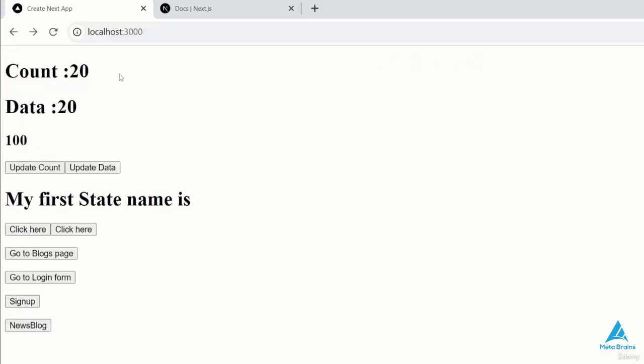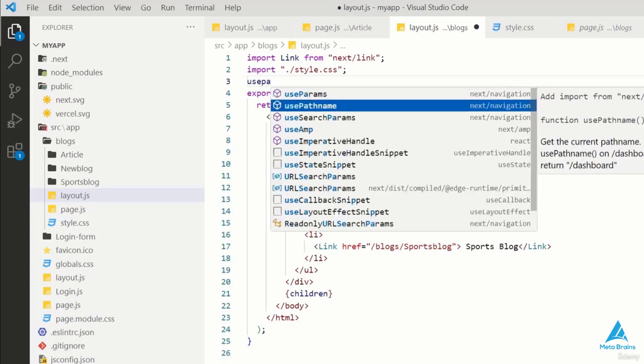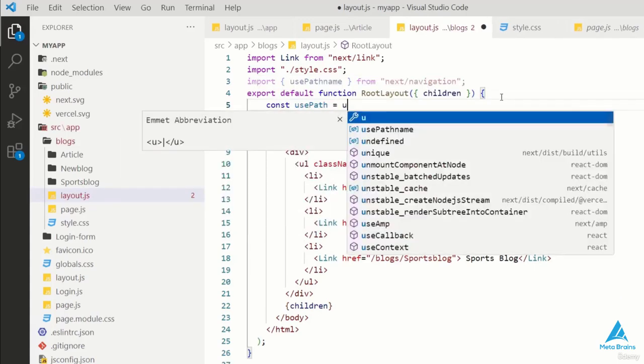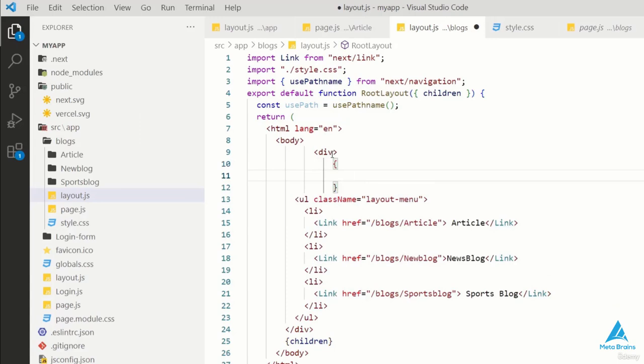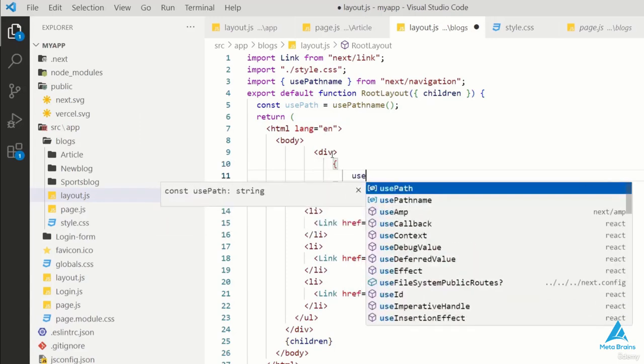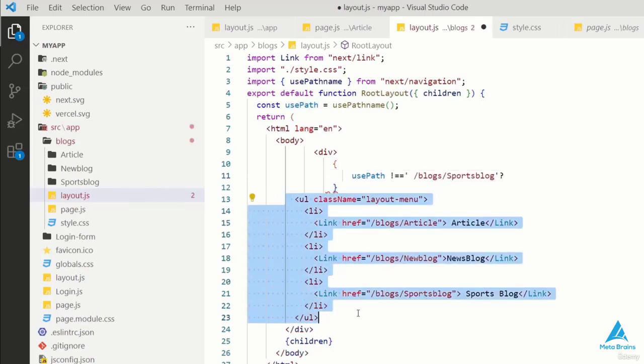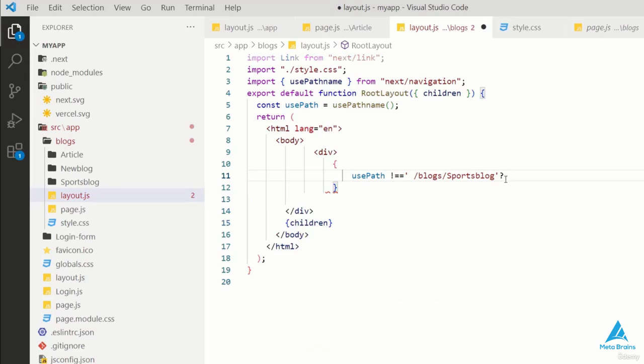Okay, so to achieve this, we first need to import the pathname function. Here we call the function usePathname. We then check with usePathname whether the path is not equal to the condition. Now paste the code in the layout where you want to apply the condition.